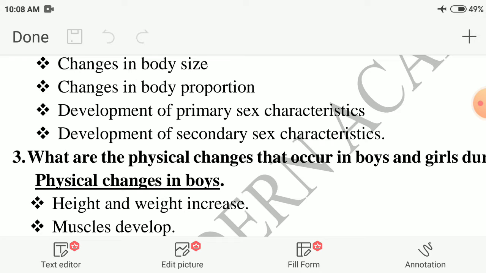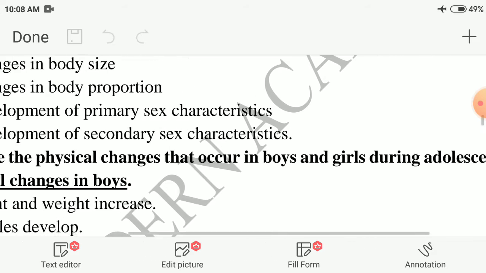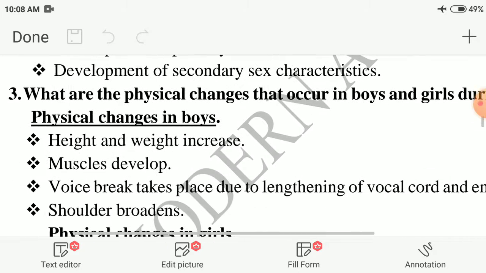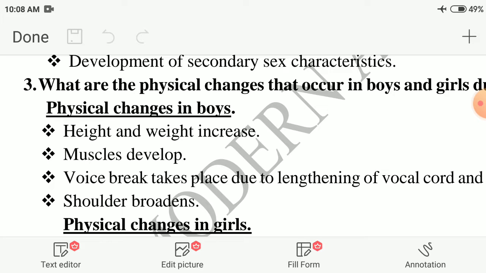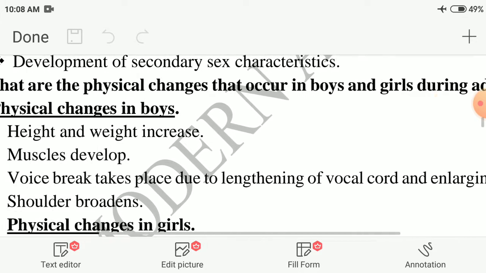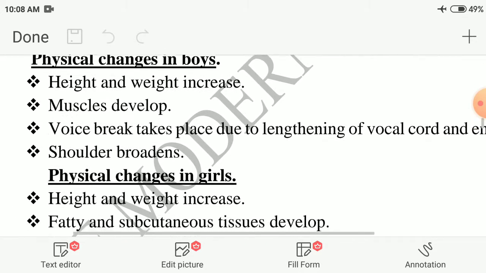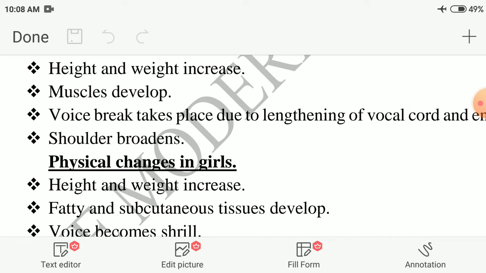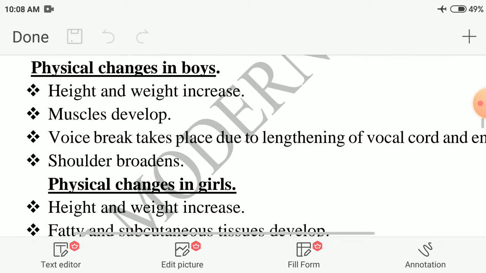Okay. Next, third question. What are the physical changes that occur in boys and girls during the adolescence period? Physical changes in boys. Height and weight increase. Muscles develop. Voice breaks due to lengthening of the vocal cord and enlarging of the larynx, otherwise called Adam's apple. Shoulders broaden. These four changes occur in boys.